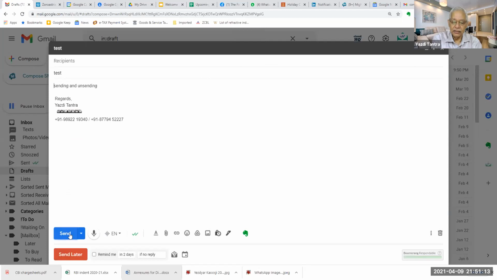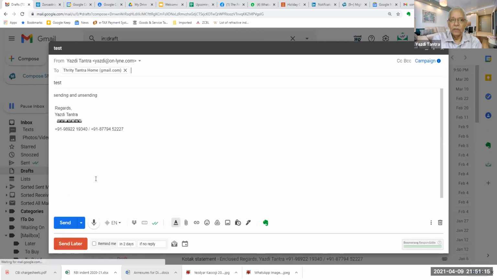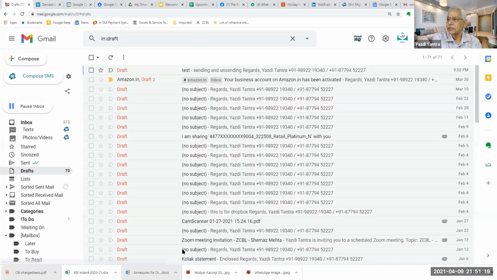When you say send, you have an option called undo mail. That option you have to enable in your settings. We are going too much into Gmail, but quickly, since the question was asked, we can undo the mail and get your mail back. That is, in settings there is an option called undo mail.